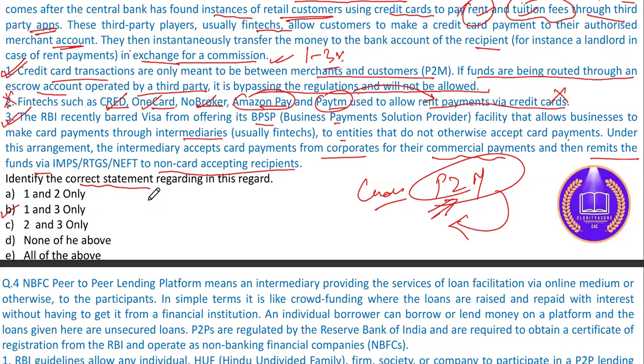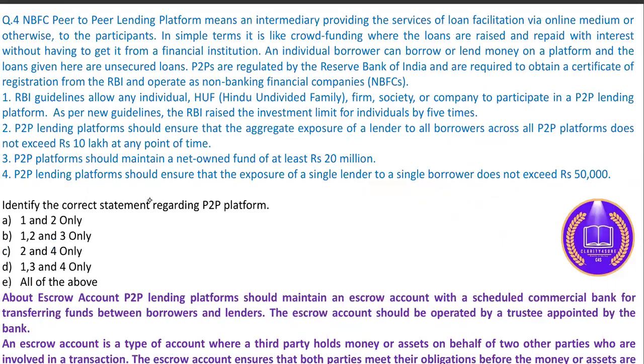Let's see question number 4 regarding this regulation, about P2P lending. NBFC P2P lending platform means an intermediary providing a service of loan facilitation via online medium or otherwise to the participants. In simple terms, it is like crowdfunding where loans are being raised. P2P क्या होता है?